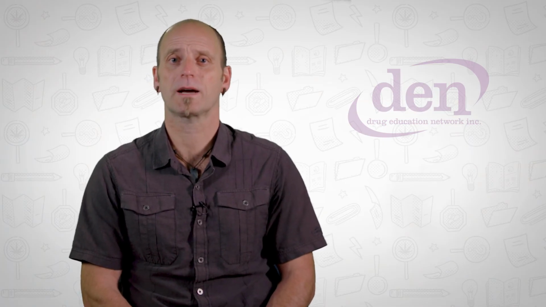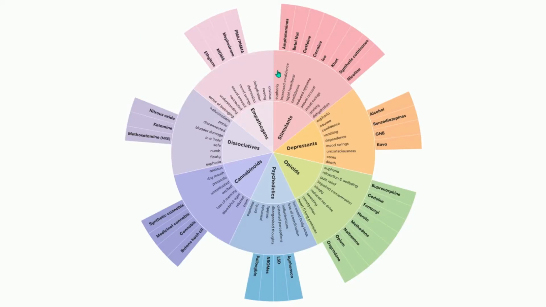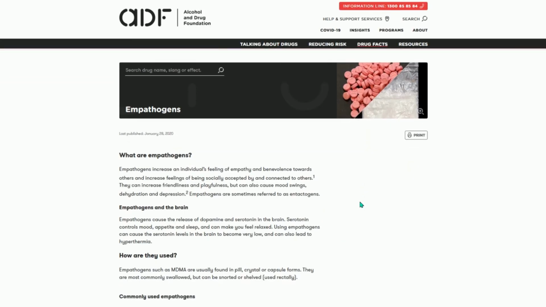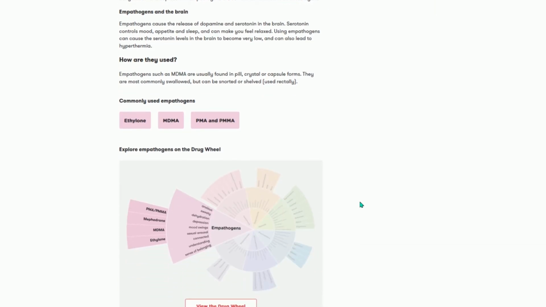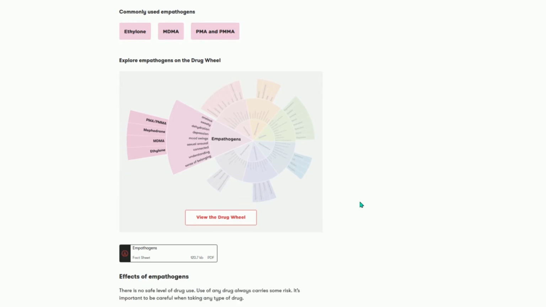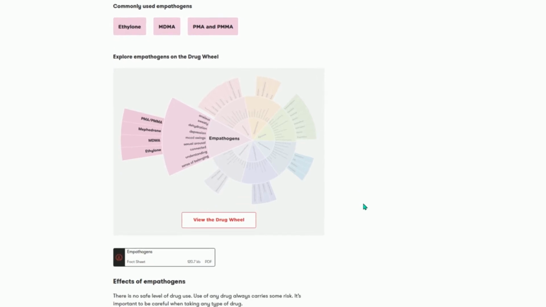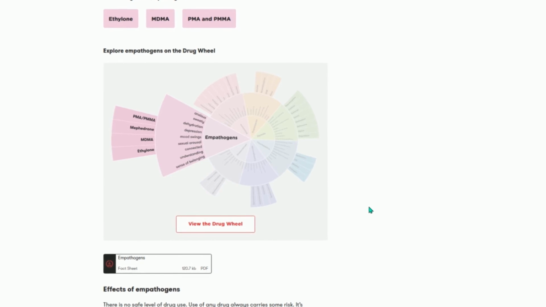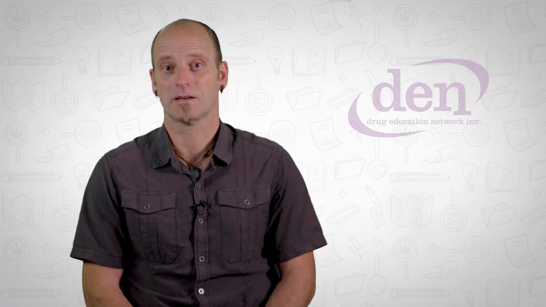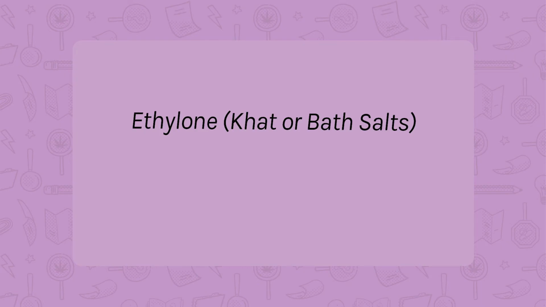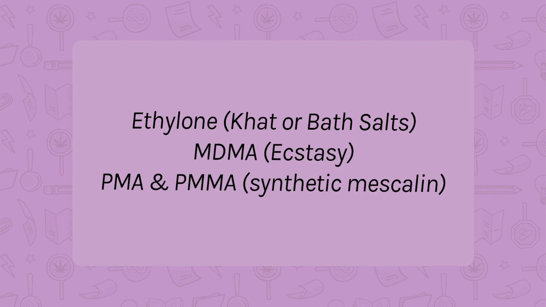Let's have a closer look at pathogens. As the name implies, pathogen-based substances increase an individual's feeling of connectedness and empathy. They've been associated with feelings of playfulness and sexual arousal. Pathogens release dopamine and serotonin in the brain, which controls mood, sleep, appetite, and body temperature. Some pathogens are ethylone, known as cat or bath salts, MDMA or ecstasy, PMA and PMMA, which are artificial chemical compounds that replicate mescaline.